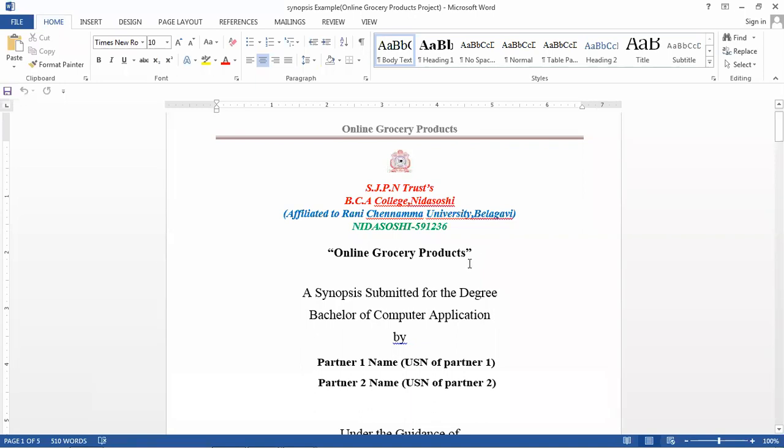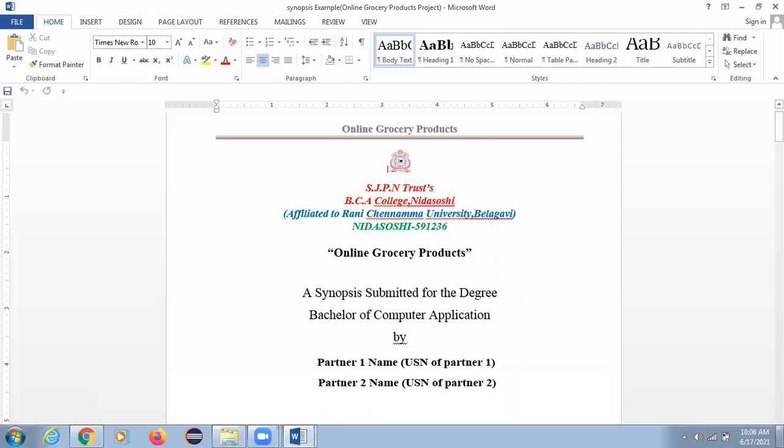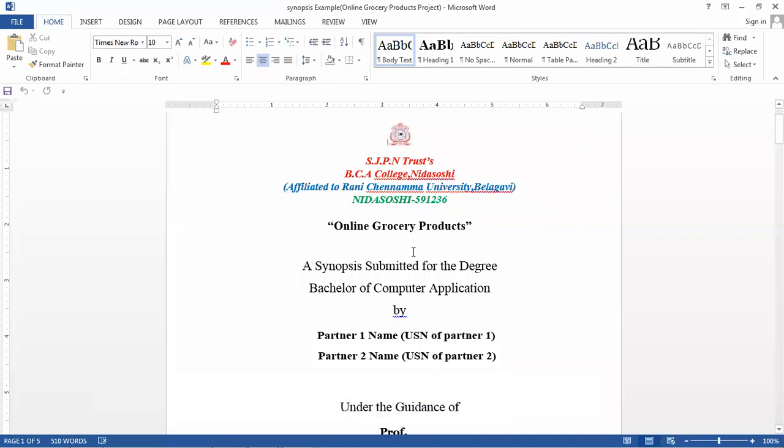Whoever submits this synopsis within the 22nd gets the marks. The last date is the 22nd, this month only. So whoever submits within the 22nd will get the 5 marks. Okay, so let's see what has to be put.